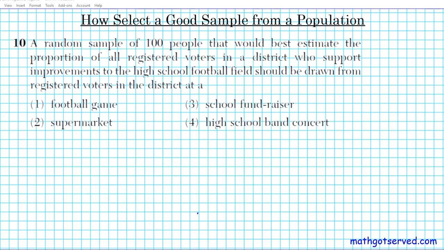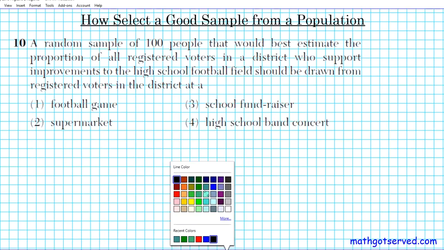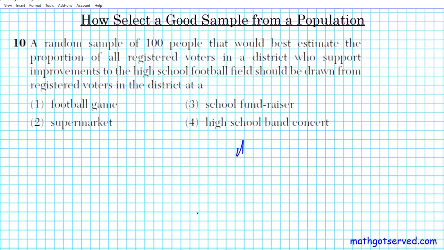So which of these options right here will help us create the best sample for the population? So what is the guideline? What do you want to keep in mind concerning what the best sample is? Okay. Well, this is something that you want to note concerning selecting elements for a random sample. All right. So what do you want to keep in mind concerning random sampling? You want to be as unbiased as possible.